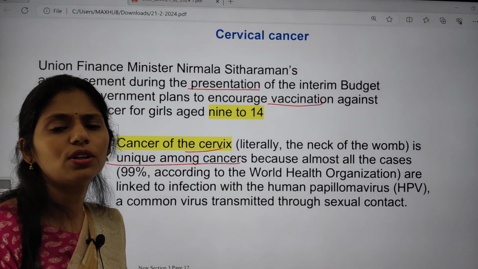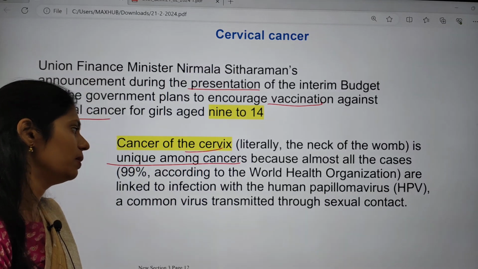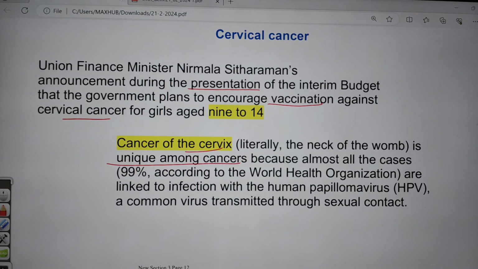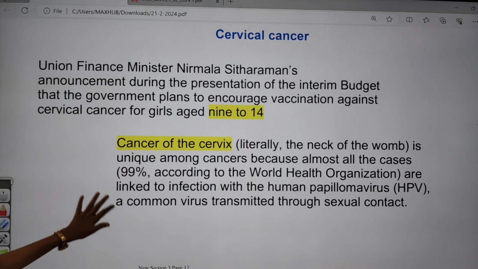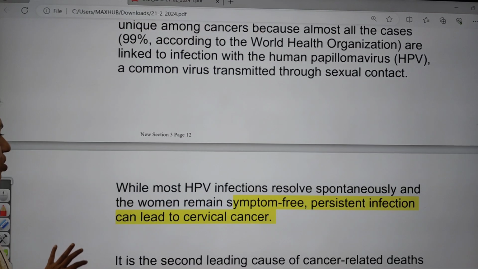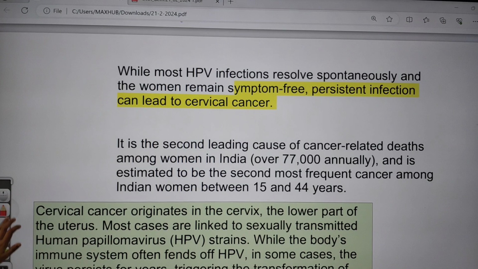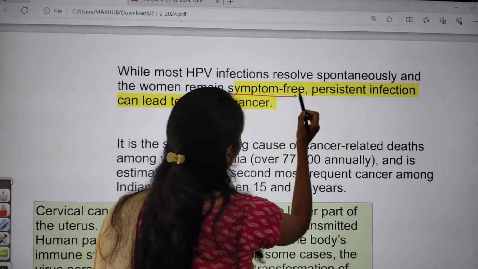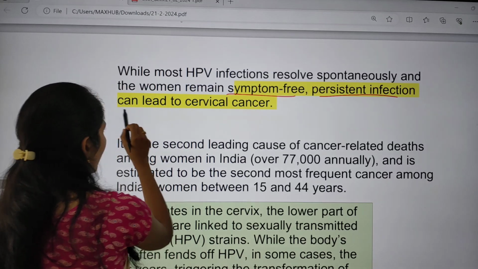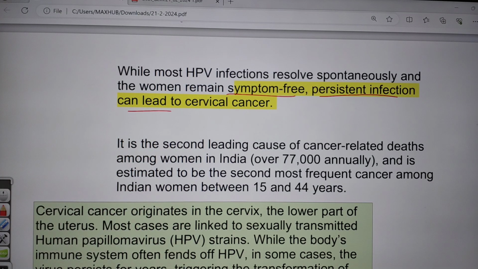It is caused by infection with the human papilloma virus, the HPV virus, which is transmitted through sexual contact. Most of these HPV infections resolve spontaneously and the women remain symptom free. Persistent infection can lead to cervical cancer.